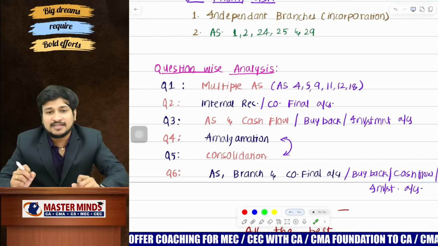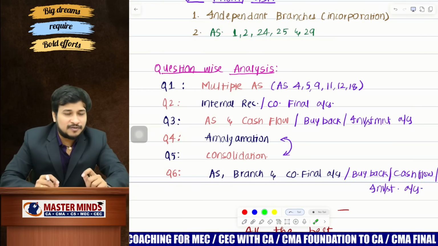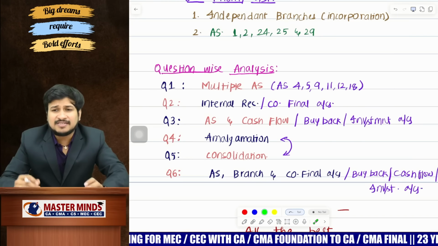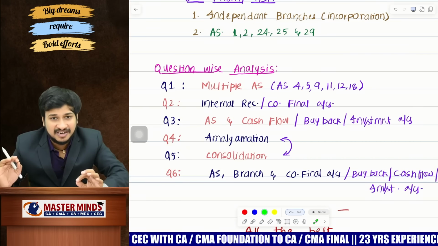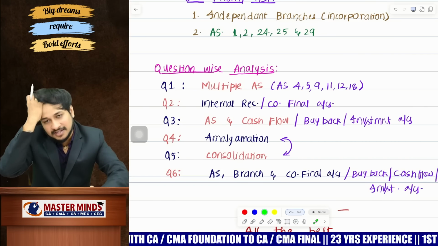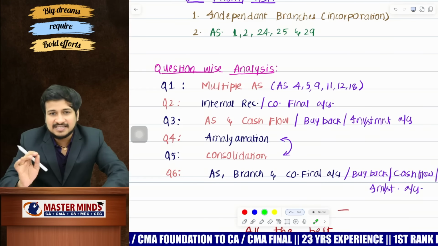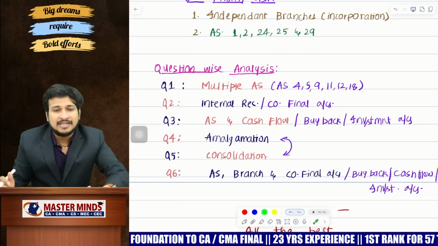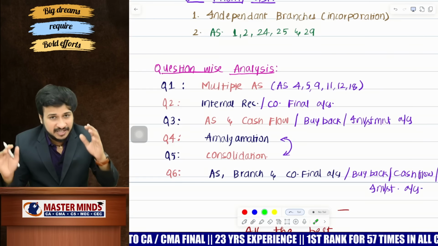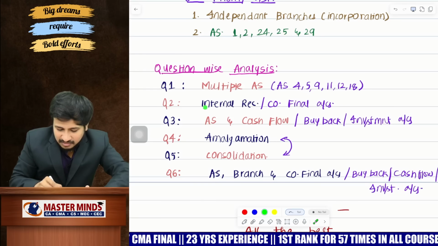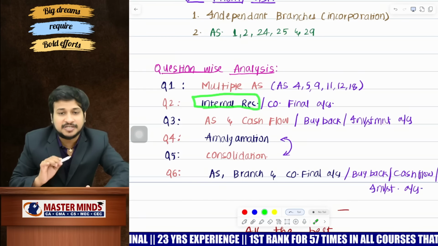You remember one thing, that past trends will not always work out, especially in CA. Why are CA inter examinations outstanding at the national level? The reason is only one thing, that they do not have a simple or single pattern. Every time the pattern is going to be changed. So be careful. This is our expectation. That's it. And coming to the next one, that is all about internal reconstruction.